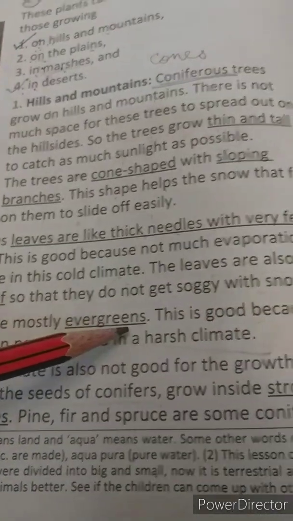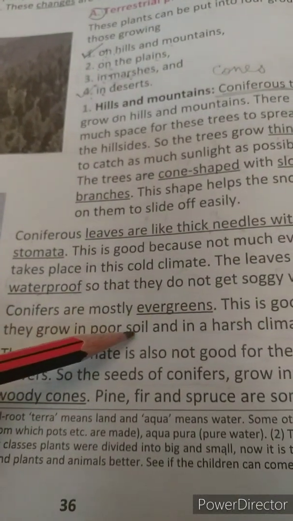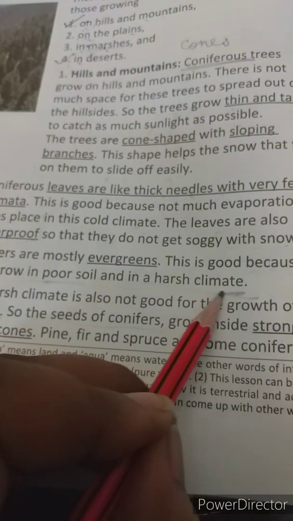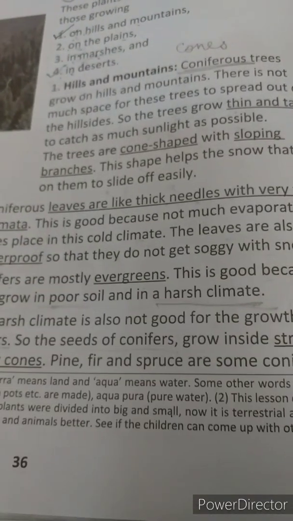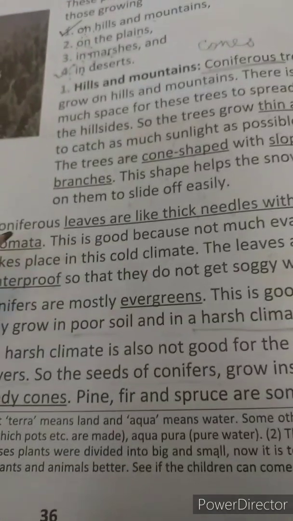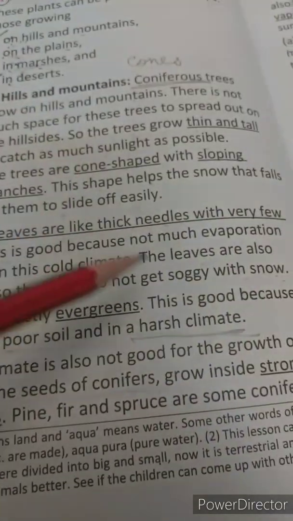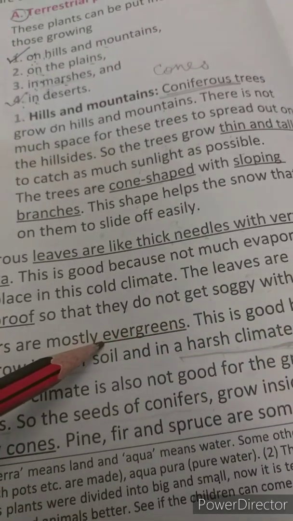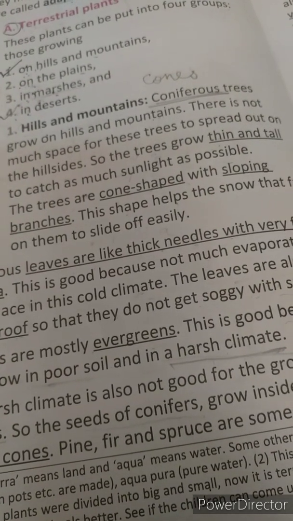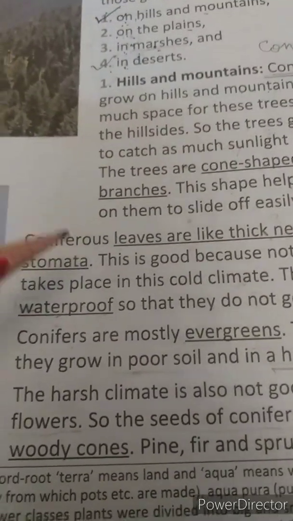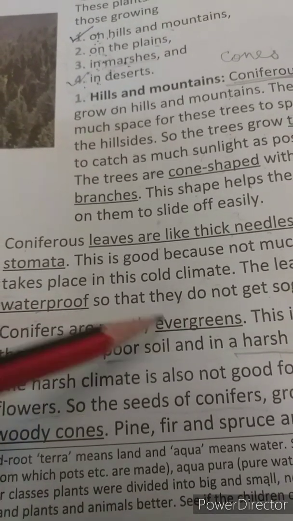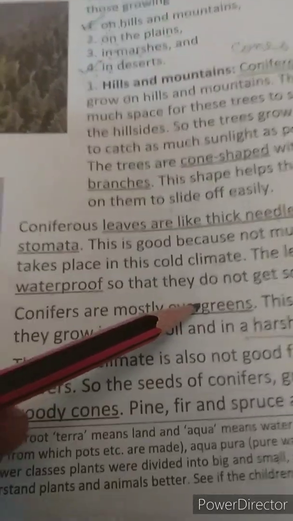Conifers are mostly evergreens. This is good because they grow in poor soil and in a harsh climate. Harsh climate means, children, very low temperature, a huge amount of snowfall. This is called harsh climate. So the trees that grow on hills and mountains have to bear this harsh climate. That is why they drop off a very small amount of leaves every day. So you'll find conifers mostly evergreen, green all the time.